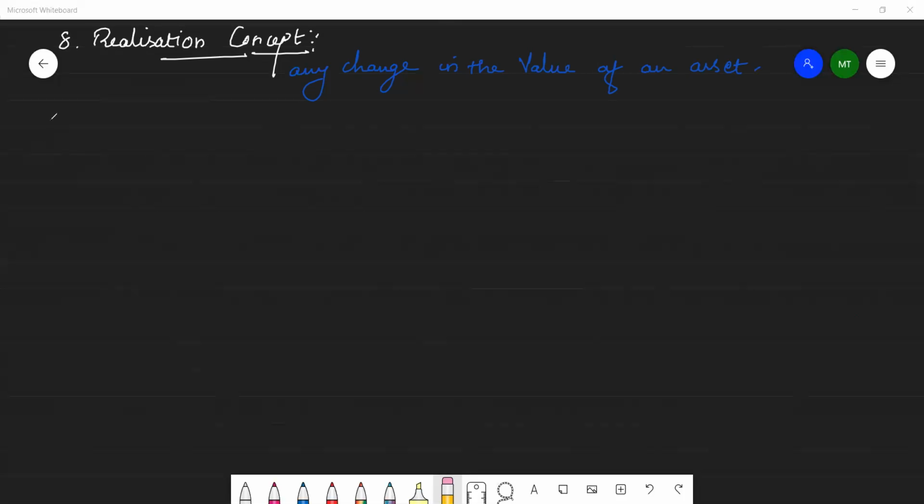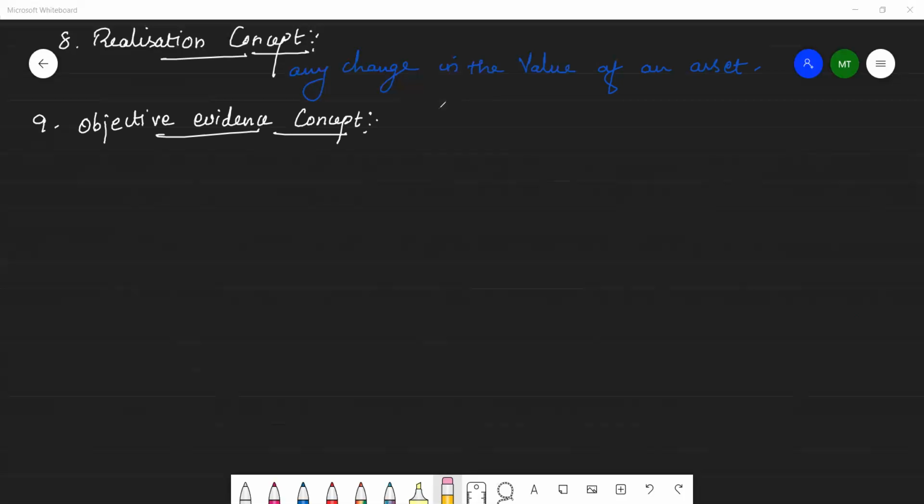Next concept is the objective evidence concept.